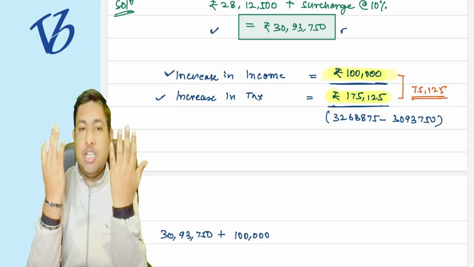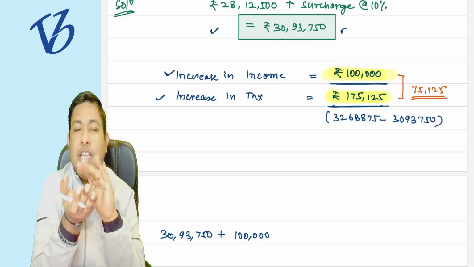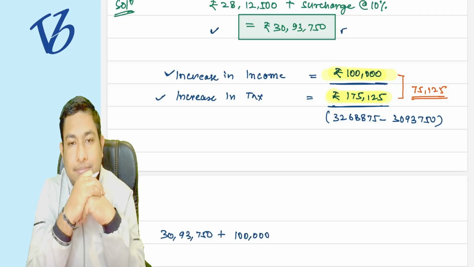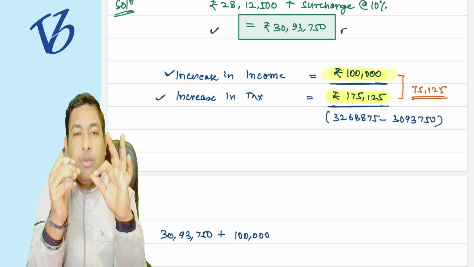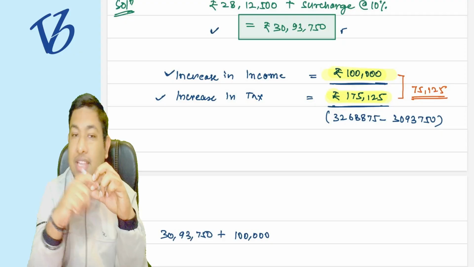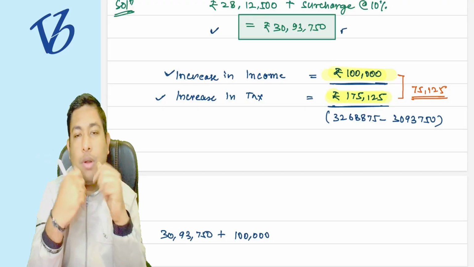Your problem is that your increase in income is less than the increase in tax. If the increase in income were equal to the increase in tax, then you would not have said anything. You are troubled because your increase in tax is greater than the increase in your income. That's your real problem. So the government is saying, okay, no problem.